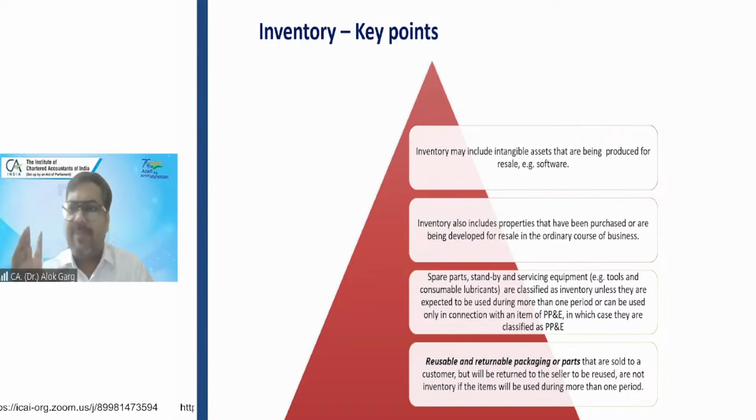That plastic packet will not be used multiple times. I'll go into the market, purchase the milk in that plastic packet, and it will be thrown out, right? It will go to the dustbin. It will not be reused. But that container, the company has to return to the manufacturer. It will be used multiple times. So these kinds of reusable and returnable packaging or parts will not be classified as inventory. It will be classified as PP&E or some other thing, right?